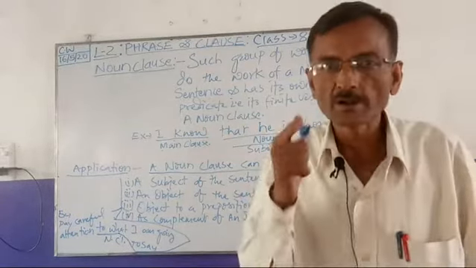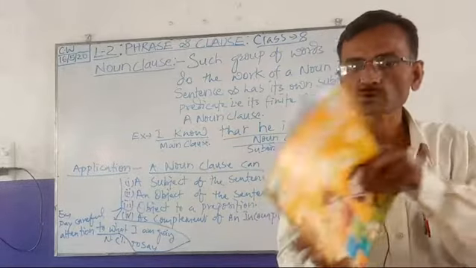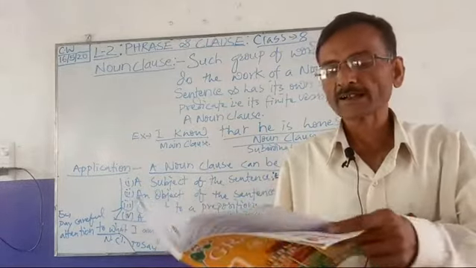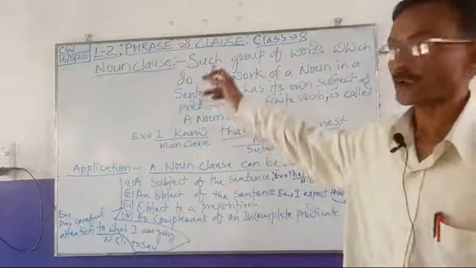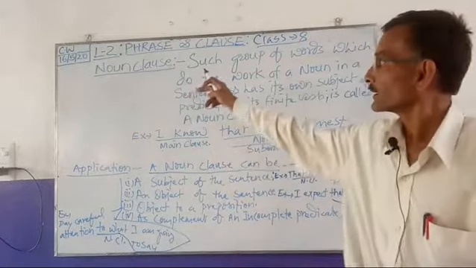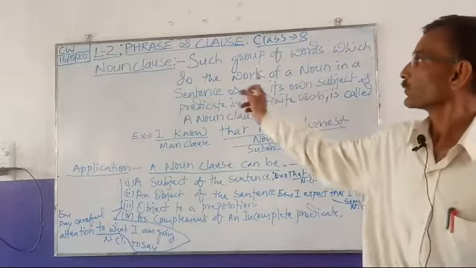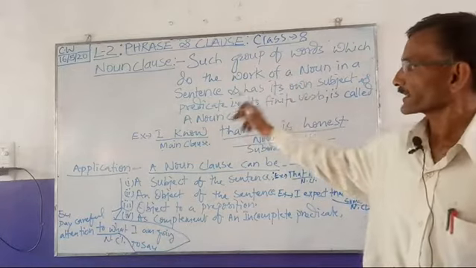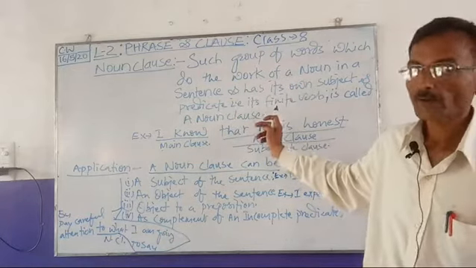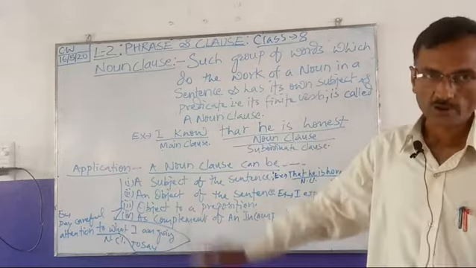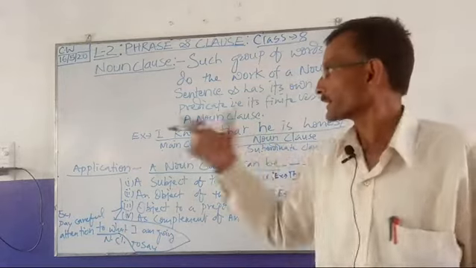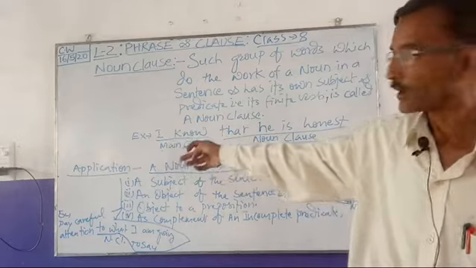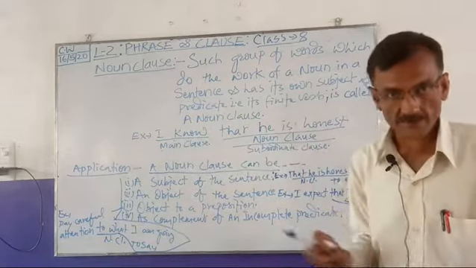Now the subordinate clause is again of three types: noun clause, adjective clause, and adverb clause. So today we will go through the noun clause. By definition, such a group of words which does the work of a noun in a sentence and has its own subject and predicate, that is the finite verb, is called a noun clause. Like the sentence written below, I know that he is honest.